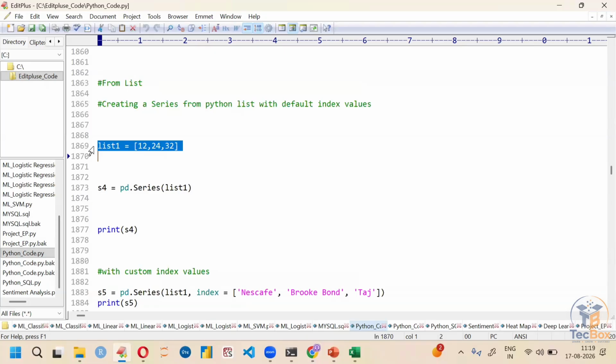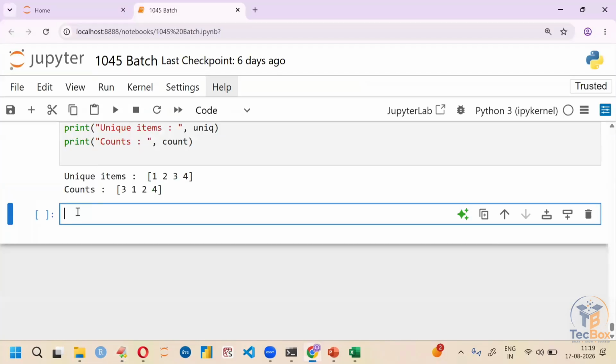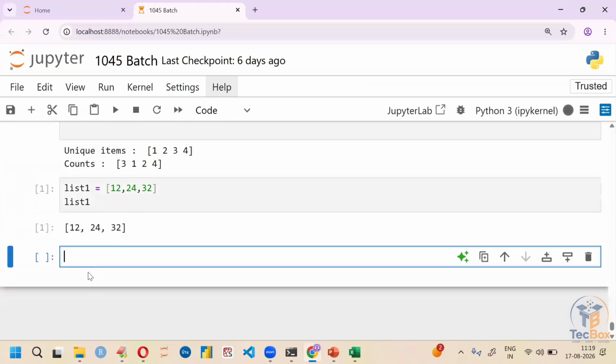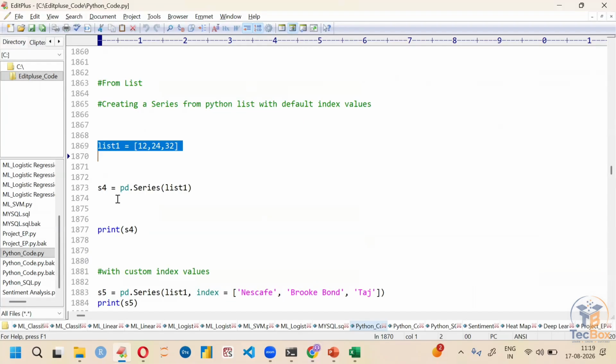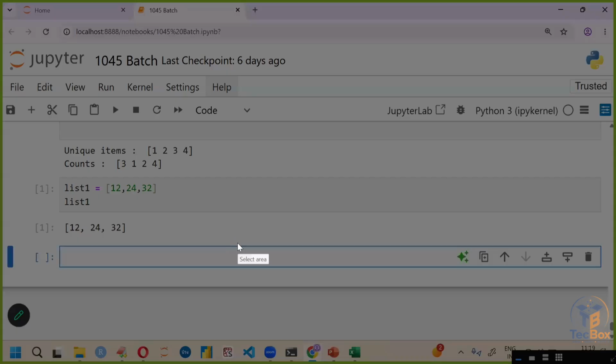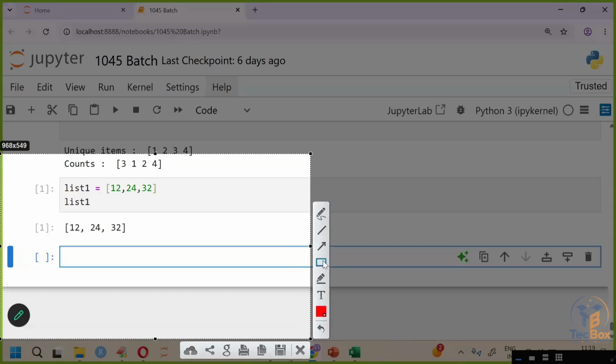Here I have a list. Observe carefully, guys. Observe carefully. So list1 equal to elements 12, 24, 32. So what is list1? It consists of elements 12, 24, and 32. Now s4 equal to pd.Series of list1. So what I am doing, I am converting this list into a pandas series.